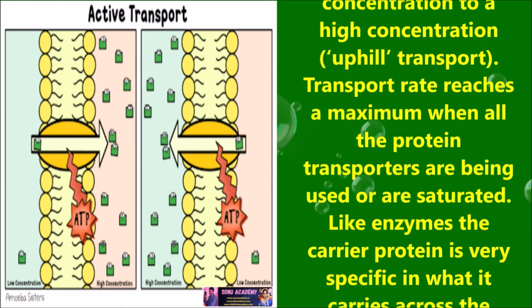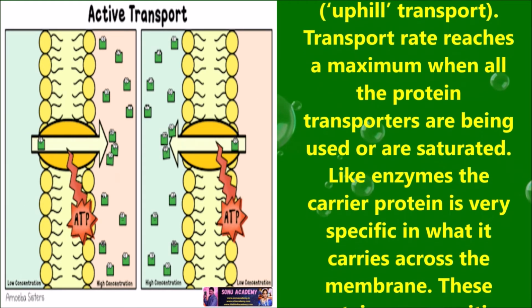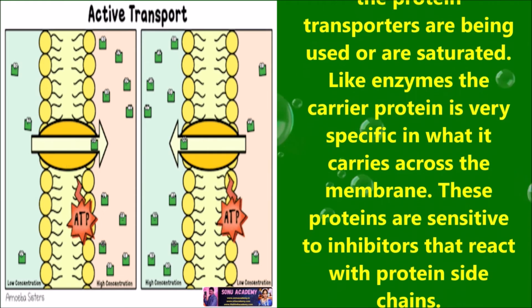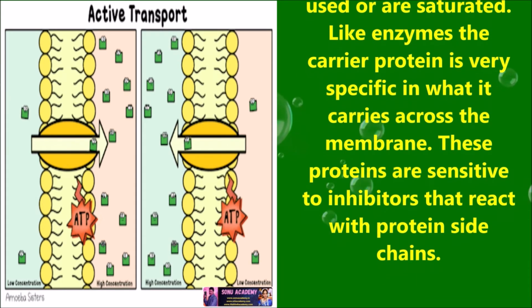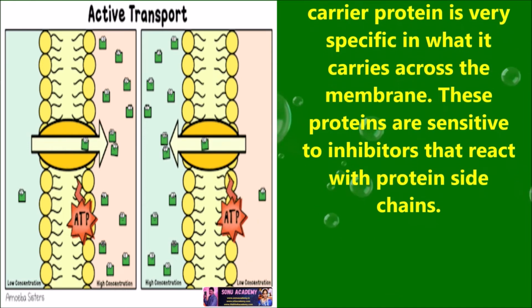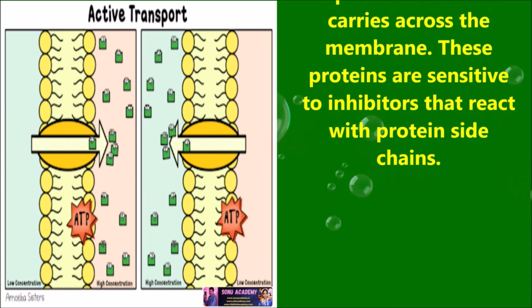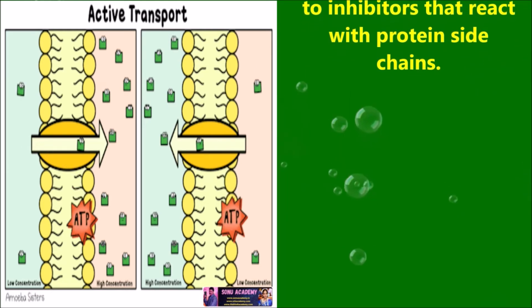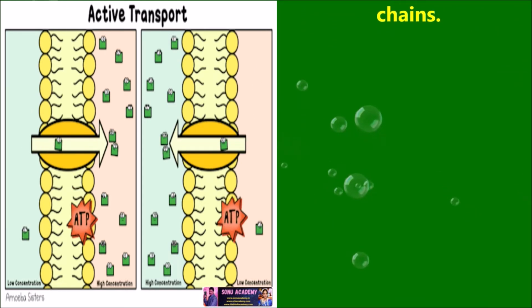Transport rate reaches a maximum when all the protein transporters are being used and are saturated. Like enzymes, a carrier protein is very specific in what it carries across the membrane. These proteins are sensitive to inhibitors that react with protein side chains.